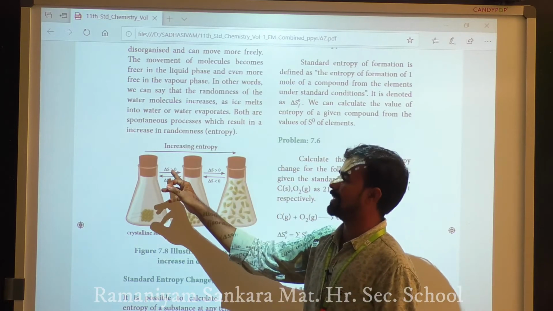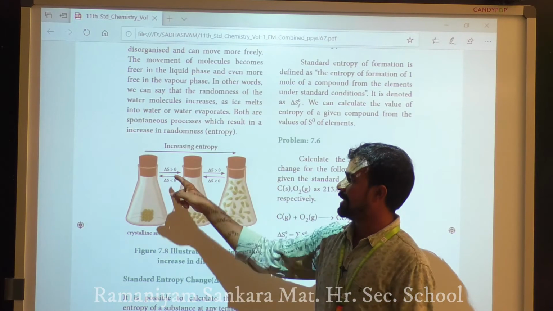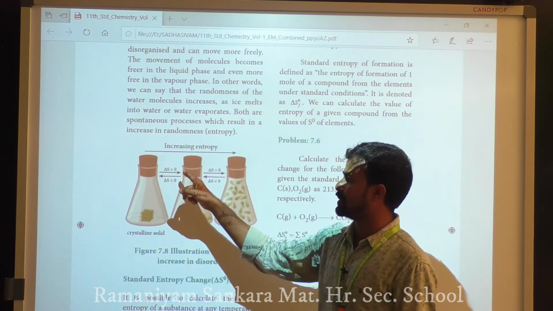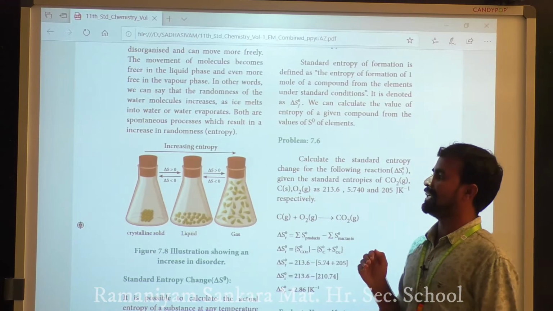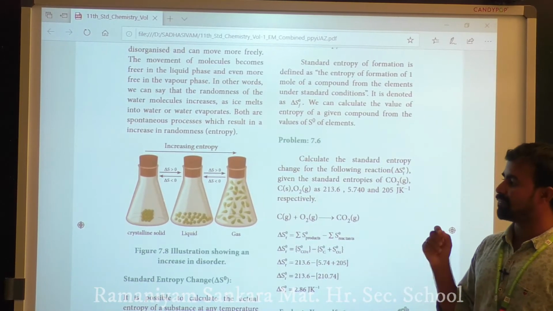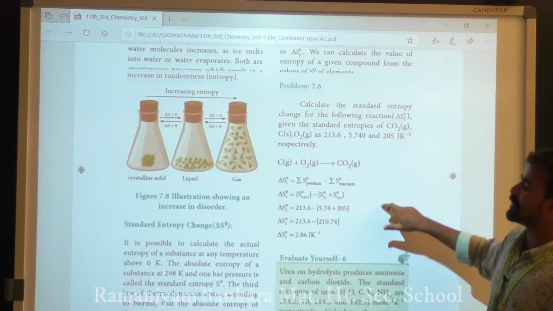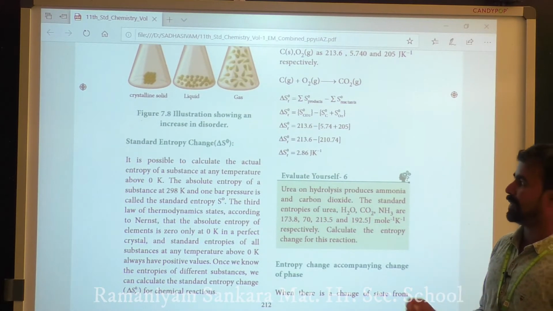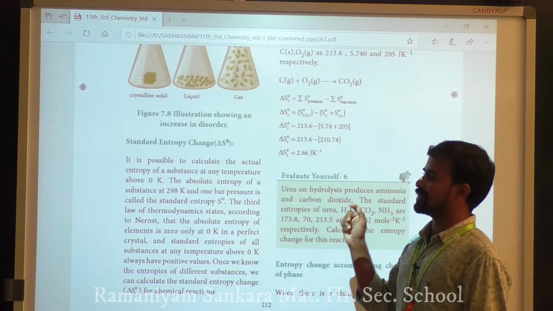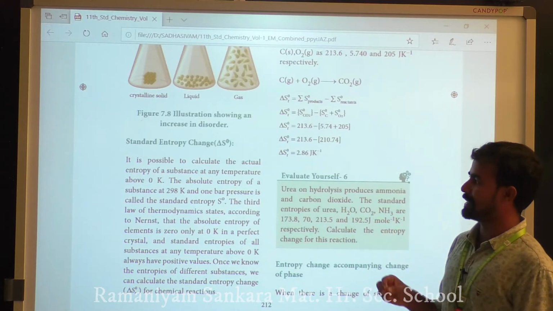Delta S is the entropy change. Delta S is greater than or equal to 0 for a spontaneous process, showing an increase of disorder. Next, standard entropy change, delta S naught.